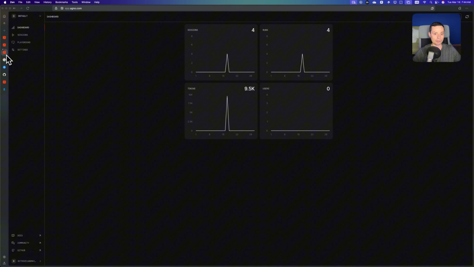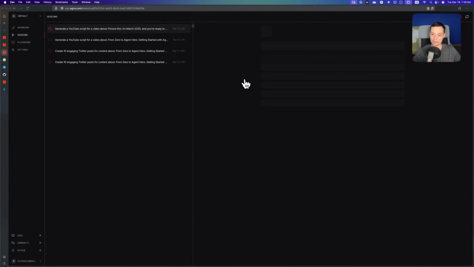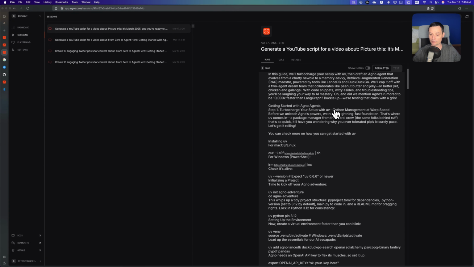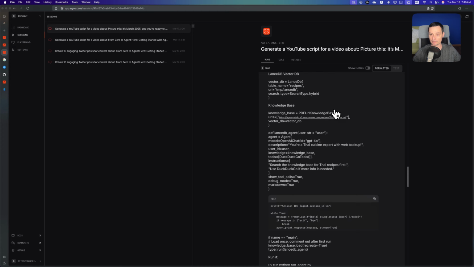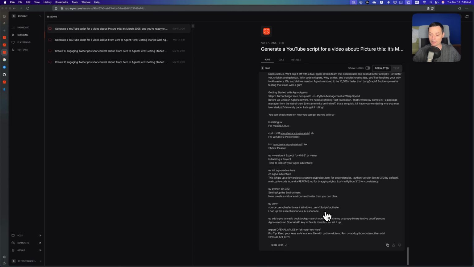Besides that, for instance, if you check Agno, you see in here they have also a dashboard that can be linked to your agent, and in here you see that you have the options to see the sessions, you have the options to see the runs, you have the options to see the tokens, users, and in a session you have the requests that were made. These are some tests that I have done, and in here you have the run, you have the response in this area. So you can even add this tracking to your agents, so you can see what is happening behind the scenes. And Agno is easy to use, it's easy to install.